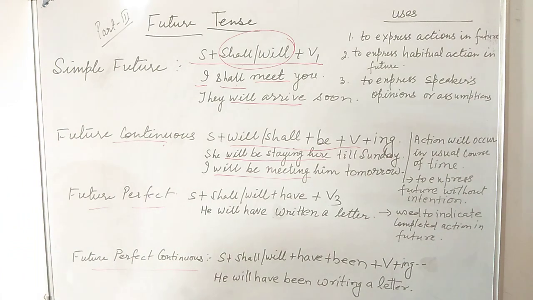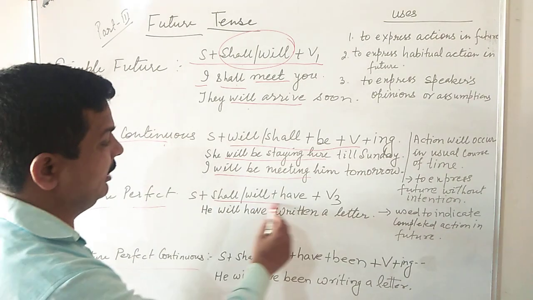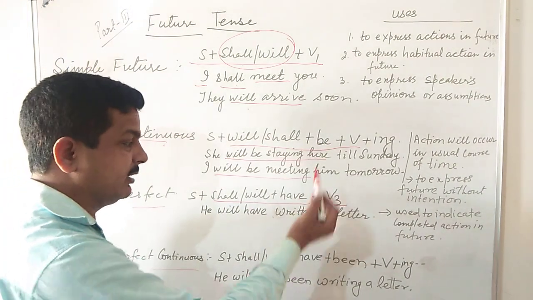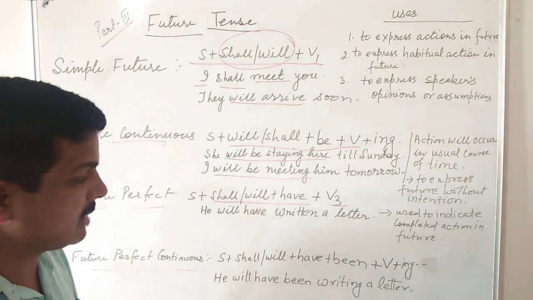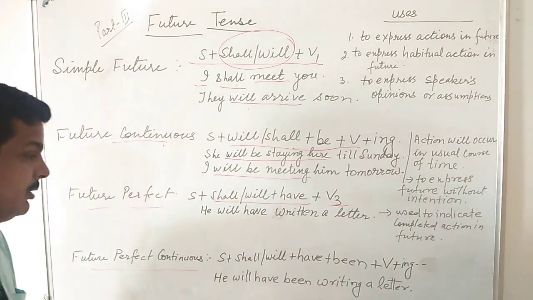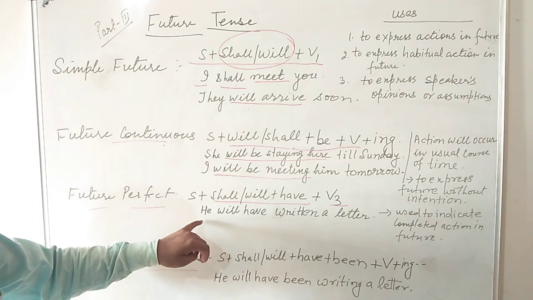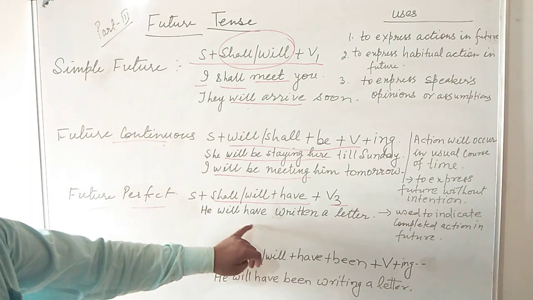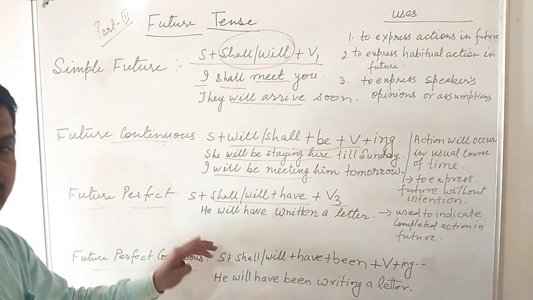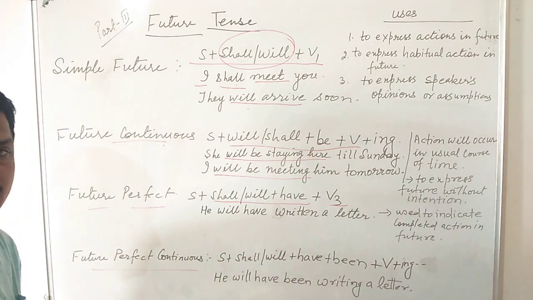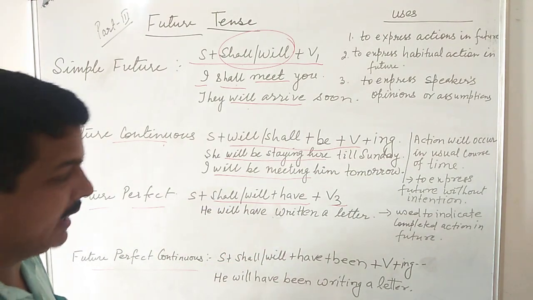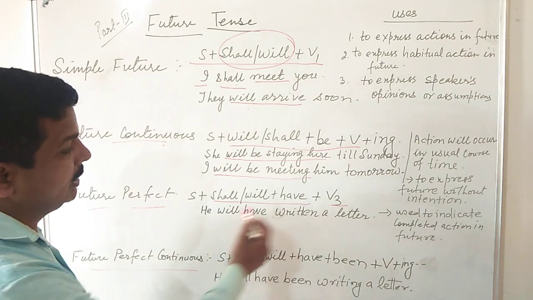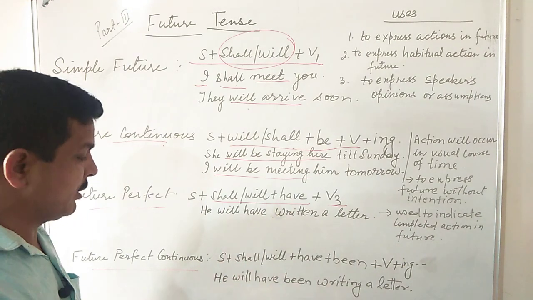In future perfect, we use shall, will and have plus v3. Third form of the verb, that is past participle. So we have to write: he will have written a letter, they will have played cricket, you will have gone to the market. So in this way we can write future perfect.